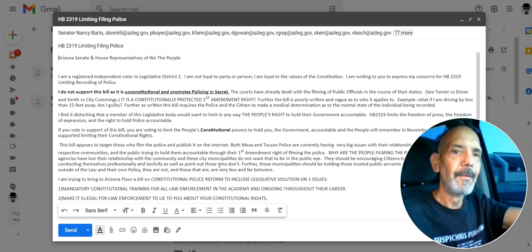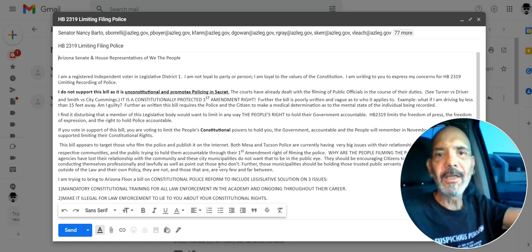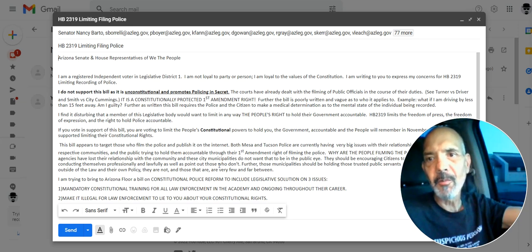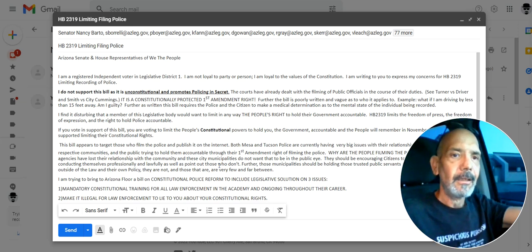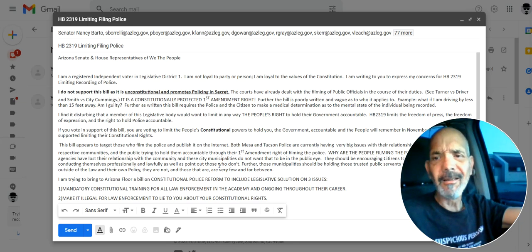I mean, seriously. Further, as written, this bill requires the police and the citizens to make a medical determination of the medical state of the individual being recorded. It specifically references "emotionally disturbed" or something like that in the law. Why would you even put that in there? If you're just trying to limit the distance, just limit the distance. But that in and of itself, I don't agree with.